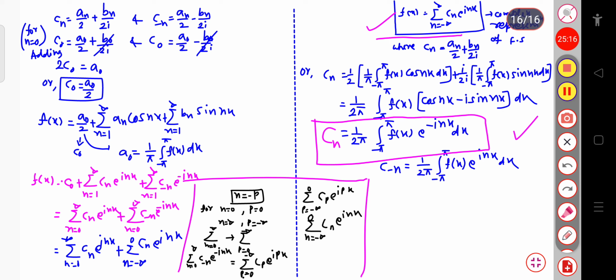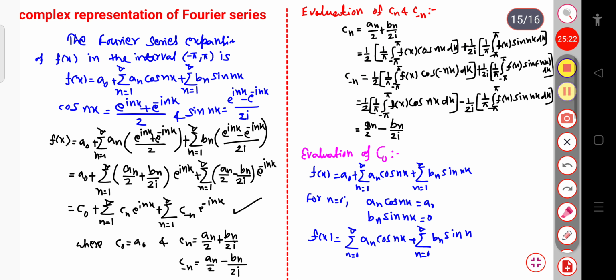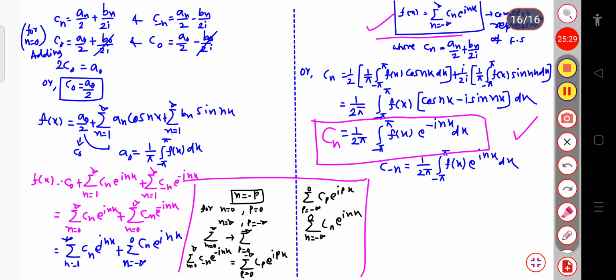So in the next lecture, we will solve some problems on this complex series, that is the complex representation of the Fourier series, so that you can get a clear idea about this. Just remember one thing: you have to calculate the coefficient Cn, and after calculating Cn, you have to put it in this expression, f of x equal to this much, that is, substitute the value of Cn in that expression.